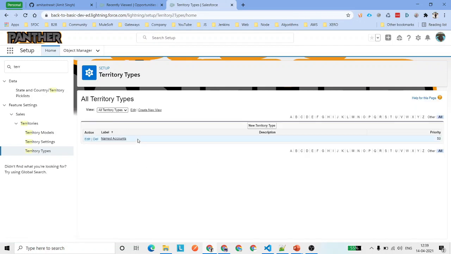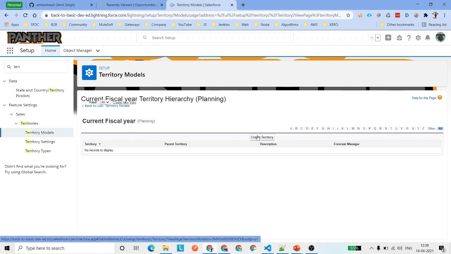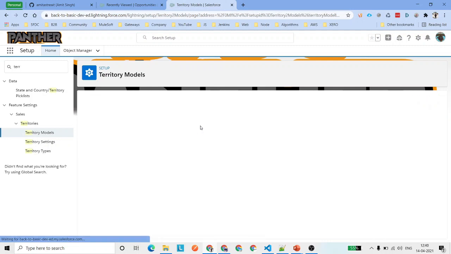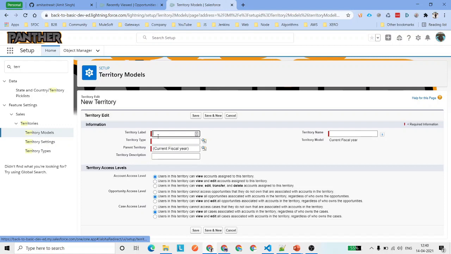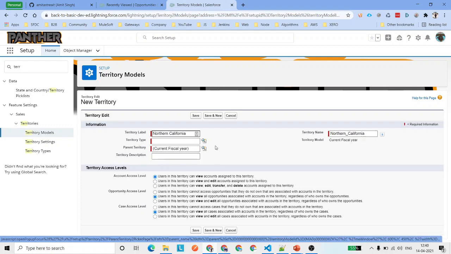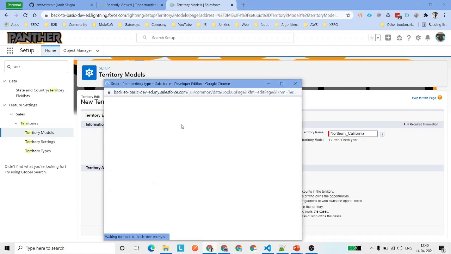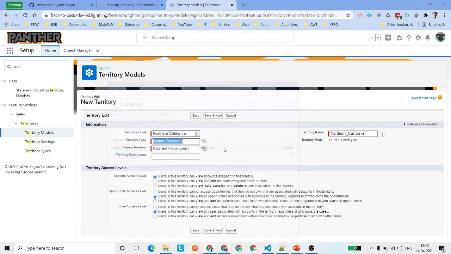So that was the very small mistake that I made. Now let's quickly go to territory models and create a new territory, which is going to be Northern California. And then we are also going to create a new territory, which is going to be Southern California. And here you can see for the territory type, I can go ahead and select whatever type I have created, like named accounts, gold or partner accounts, any other accounts.